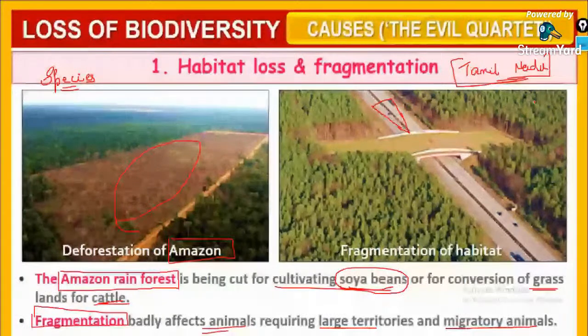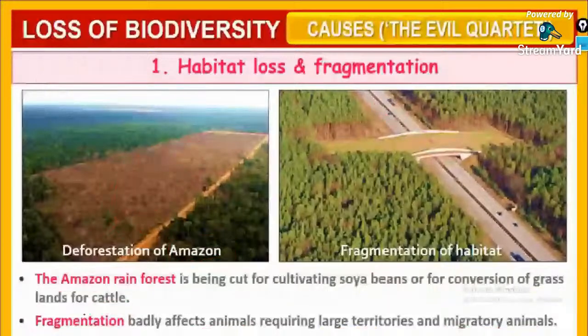Okay, so this has been made a passage for the people to travel inside the forest. So this may adversely affect the movement of the animals.